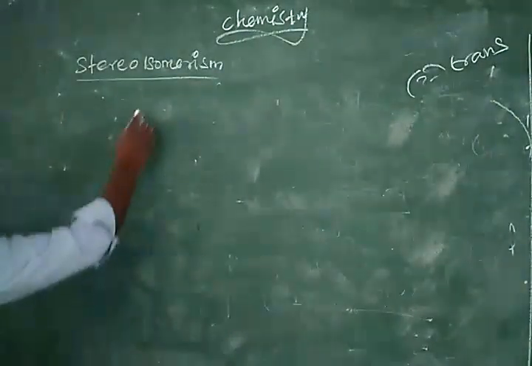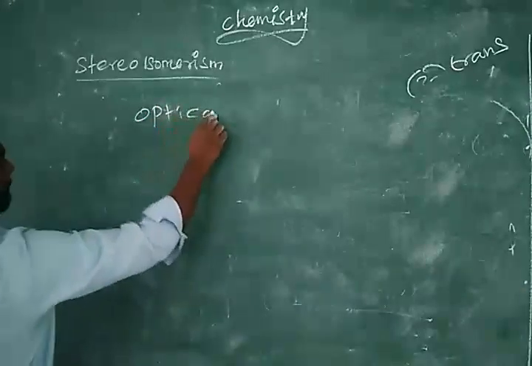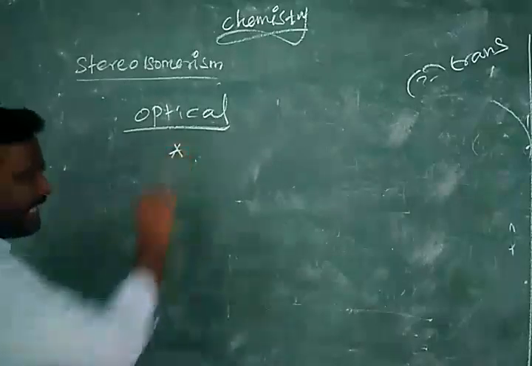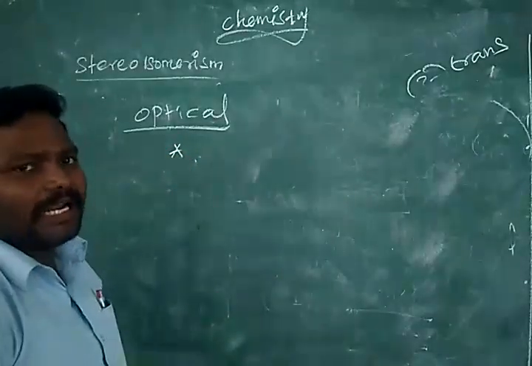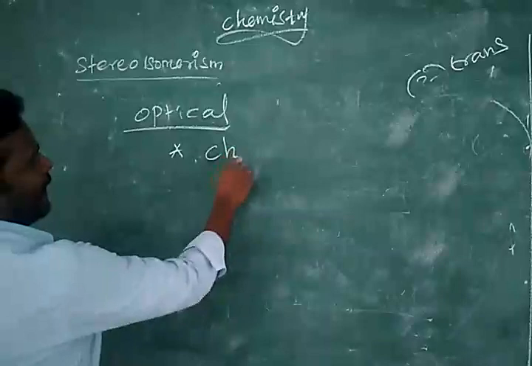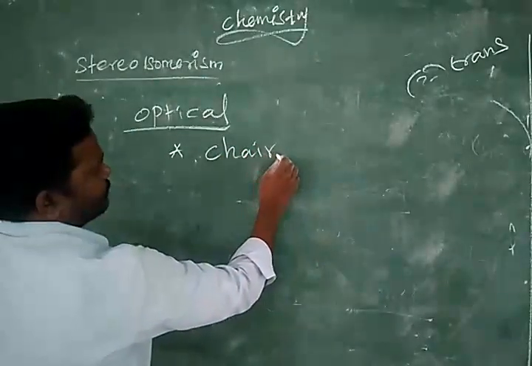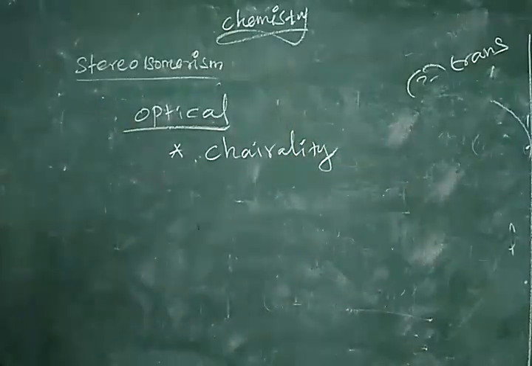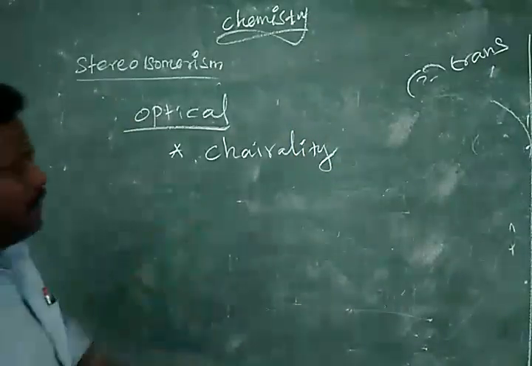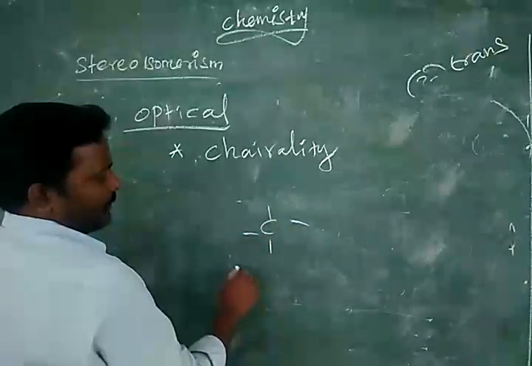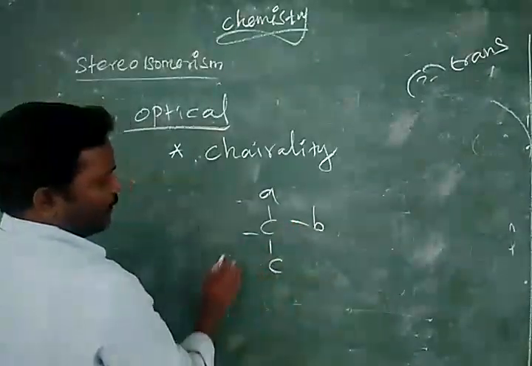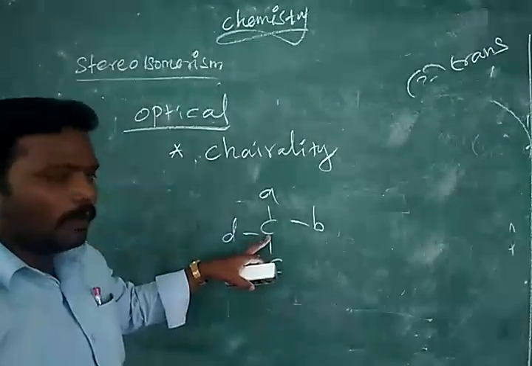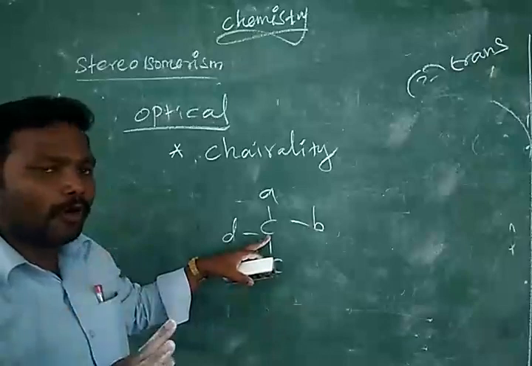What do you mean optical isomerism? Usually any compound becomes an optical isomer, means it should have chirality. What do you mean chirality? All 4 valencies of carbon are attached with different ligands. You know, the valency of carbon is 4.